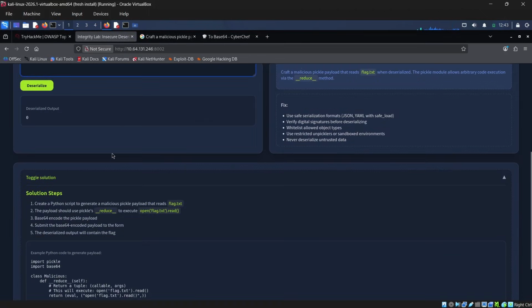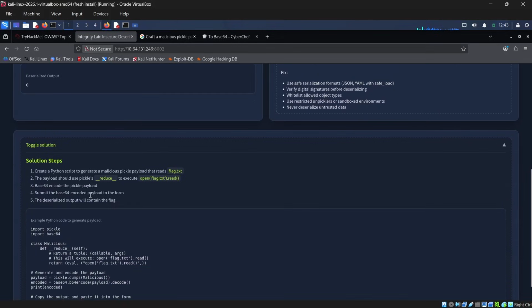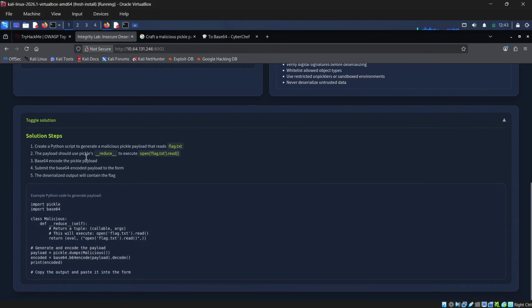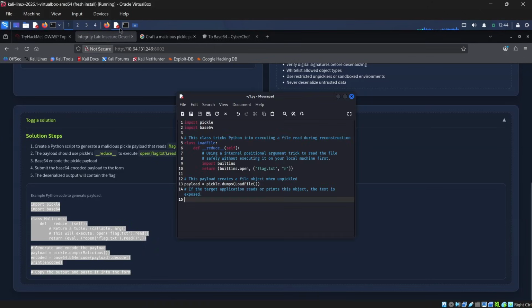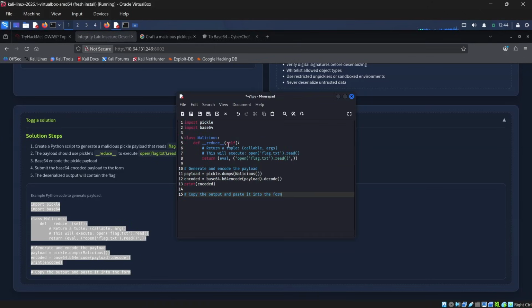If you still can't find it, then you will be able to get it from the solution here, guys. The solution includes all the details about this. We have an example code, and the explanation of this particular code is in the solution.